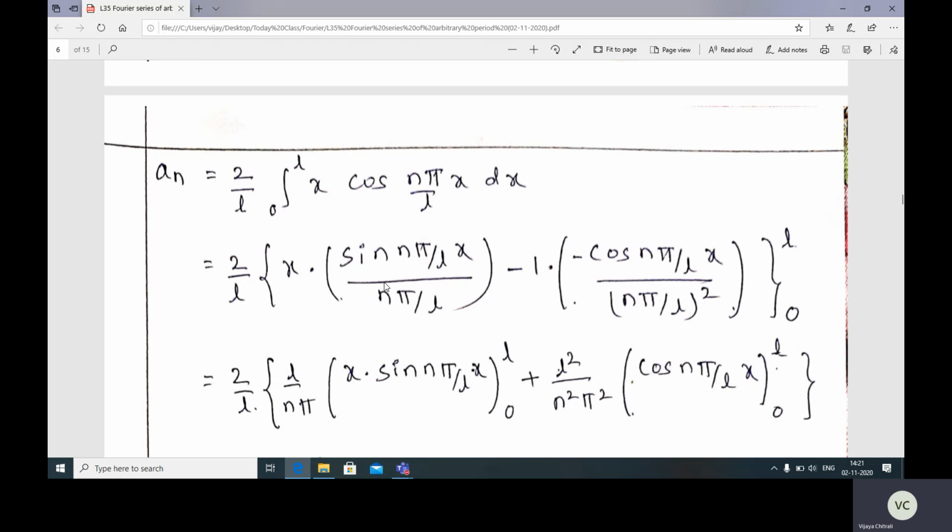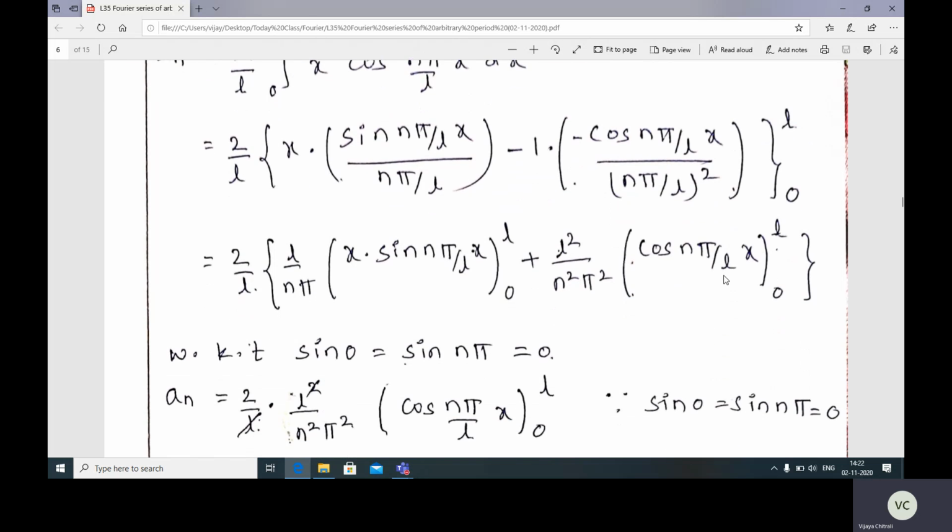2 by L as it is, taking this 1 upon n pi by L, so taking reciprocal, L divided by n pi, x sin n pi by L x limits 0 to L, and this minus is plus, and 1 upon n pi by L raised to 2, taking reciprocal, you'll get L square divided by n square pi square cos n pi by L x limits 0 to L. So substitute upper and lower limit. Now I'll take the advantage of this sine function and limits L and 0. Upper limit is L and lower limit is 0.